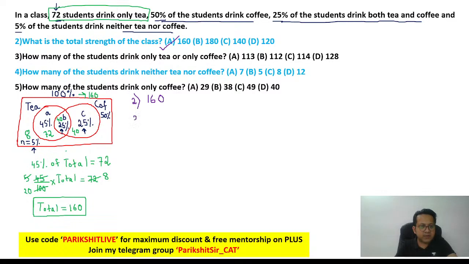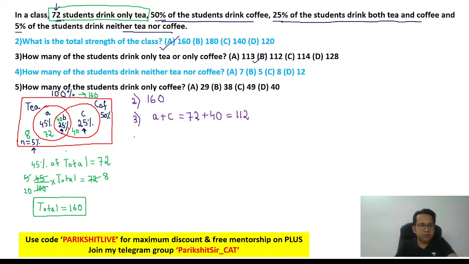Next, number three. How many students drink only tea or only coffee? Think about it. Only tea is A and only coffee is C. So A plus C. A is 72 and C is 40. So 72 plus 40 is 112, and that's your second answer.